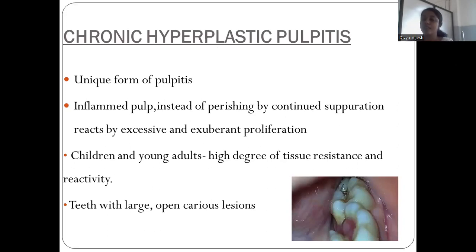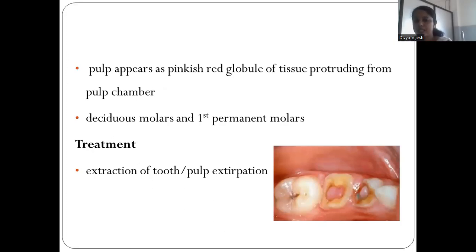So at that time there is the exuberant proliferation of the pulpal tissue, and you can see the teeth with large open carious lesions. You can see the proliferation of the pulpal tissue as a small globule over the occlusal surface. And the pulp appears as a pinkish red globule of tissue protruding from the pulp chamber. Mainly you can see it in deciduous molars and first permanent molars, and you can call it a pulp polyp also. So chronic hyperplastic pulpitis or pulp polyp. You have to do the extraction of the tooth or pulp extraction. That is about chronic hyperplastic pulpitis.